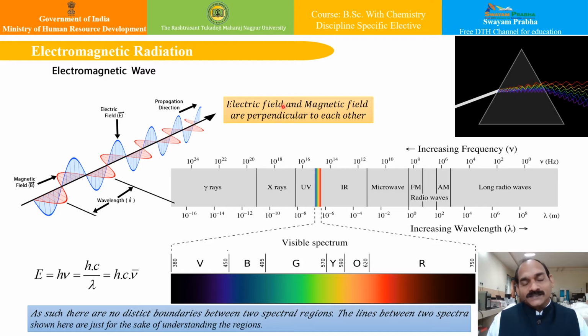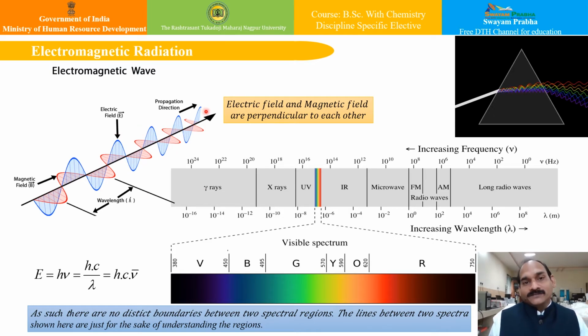Now friends, what are electromagnetic waves? These electromagnetic waves are similar to ocean waves. They transmit energy and they are produced due to vibration of charged particles, and they are composed of electric and magnetic waves. Here, you can see the magnetic wave, red line, and the electric wave, blue line, and their propagation direction.